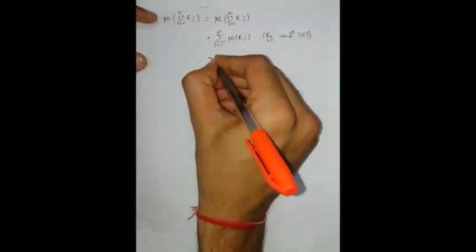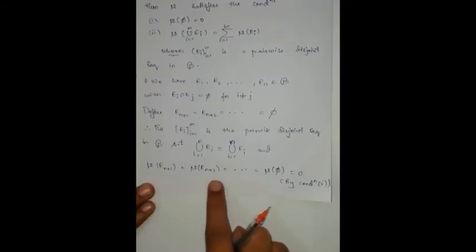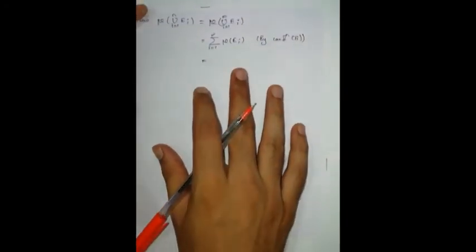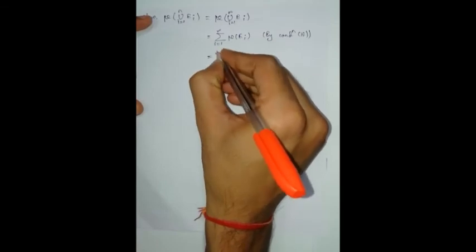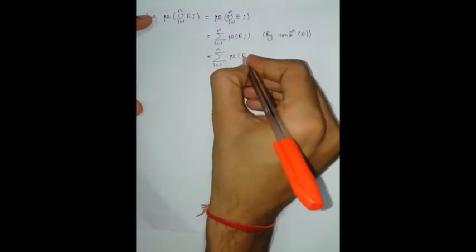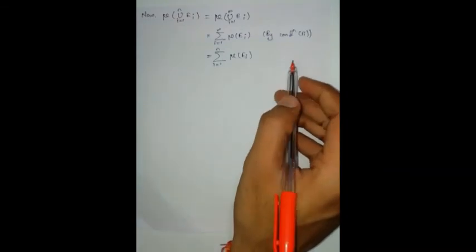Now this can be written as, after the nth term, measure of all the terms becoming 0. So in this sum we will get only up to summation i = 1 to n of measure of E_i. After the nth term all the measures are 0.